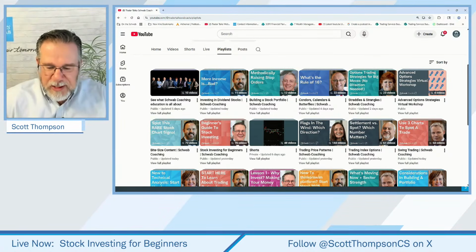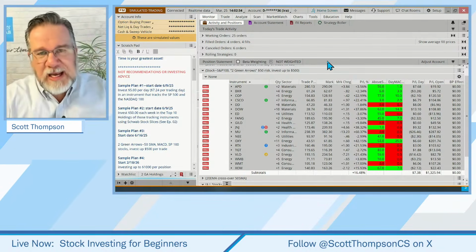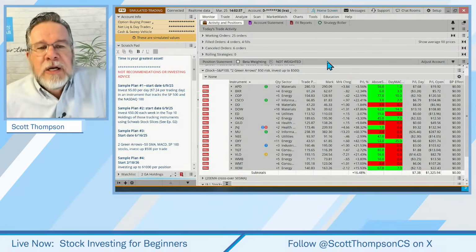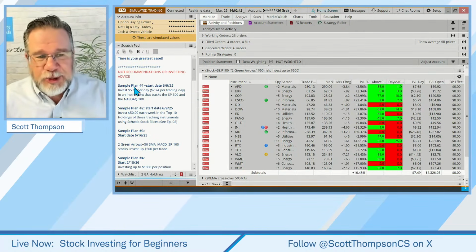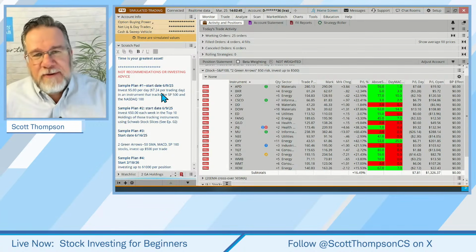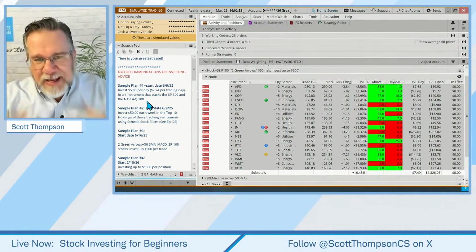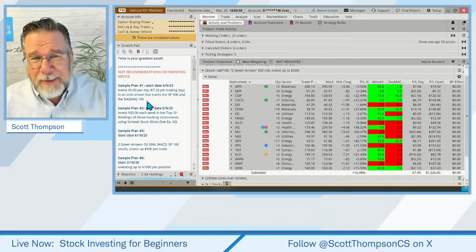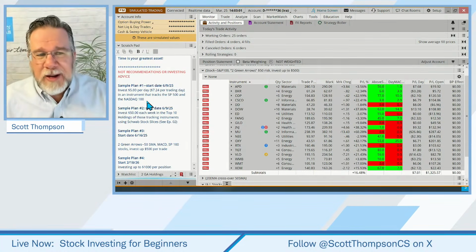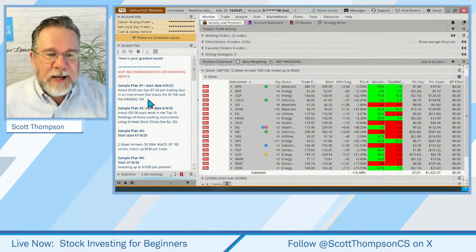Let me go ahead and share my Thinkorswim platform. We've been trading and implementing basically 4 different trading plans. One of those plans we buy every single day, and this is something I've been doing since June 9th of last year. We invest $7.24 in an ETF that tracks the S&P 500 and the NASDAQ 100. It's just a way to get the ball rolling. I wish somebody showed me this when I was first in high school, or coming out of high school, turned 18, and I didn't know anything about investing. But this is an easy way just to build up some habits.